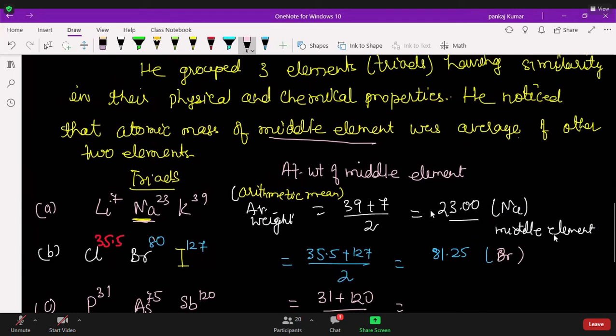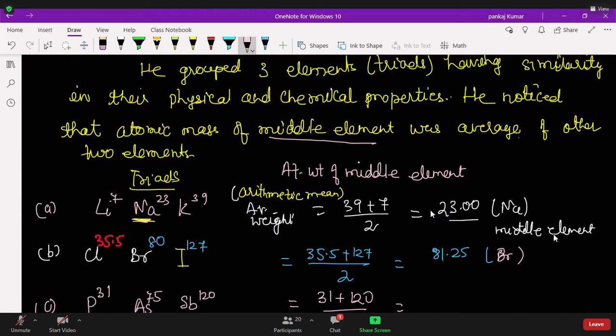Mass number is the sum of protons and neutrons. It is a whole number, right? It is also almost equal to the atomic weight. It is a whole number completely, but it is almost equal to the atomic weight, so we can consider mass number as the atomic weight. No problem.